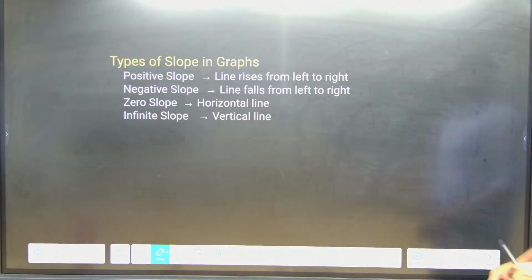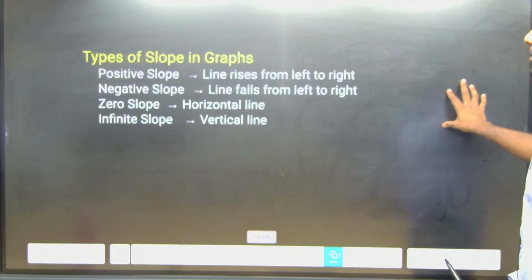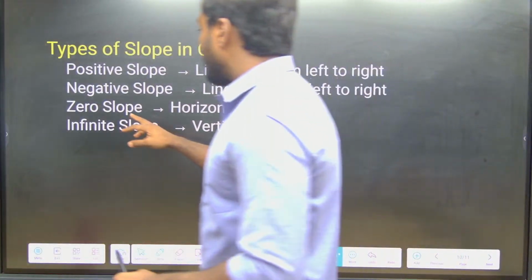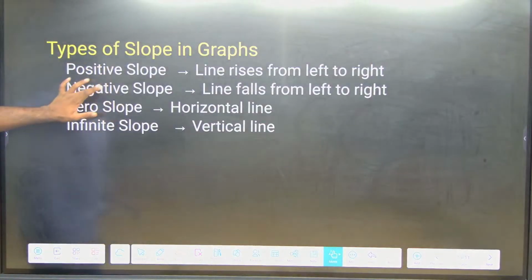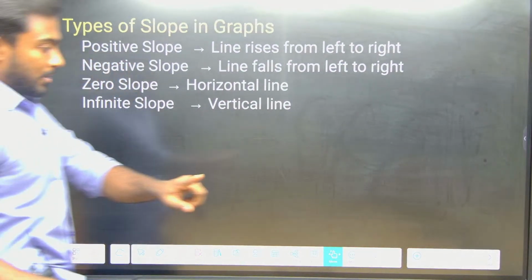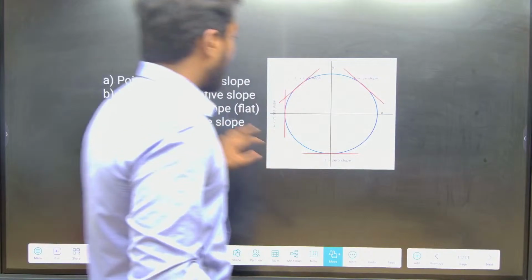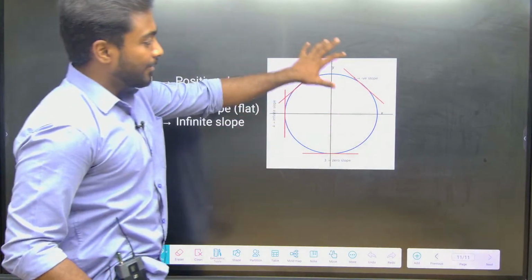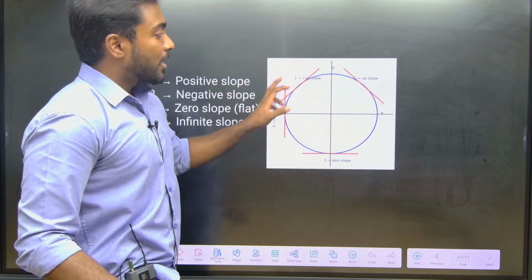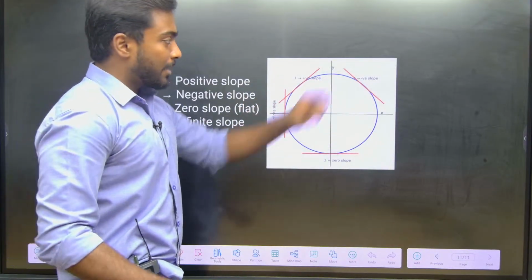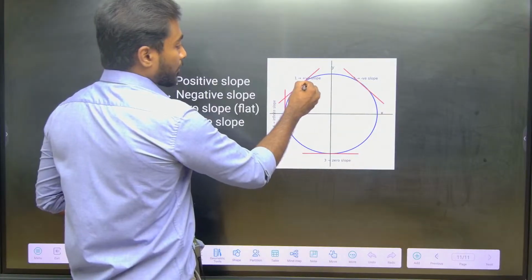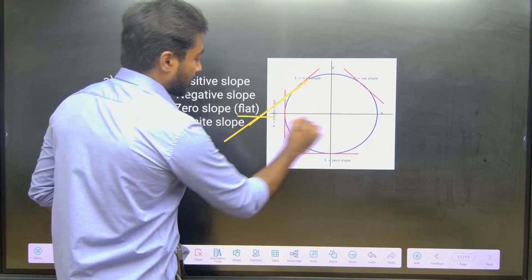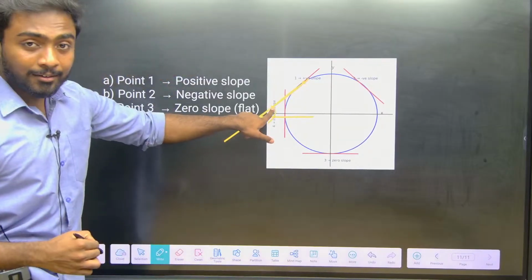So next one, types of slopes in a graph. Positive slope, negative slope, zero slope, infinite slope. How to draw this one, sir? I will give a simple clarity on how to take it. When you are taking a circle, if I draw a tangent at any point and extend it like this, what is the angle? Less than 90.